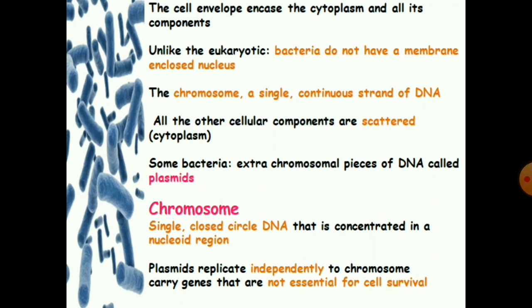Unlike eukaryotes, bacteria do not have a membrane-enclosed nucleus. They have a single continuous strand of DNA. All other cellular components are scattered in the cytoplasm. Some bacteria have an extrachromosomal piece of DNA called plasmids.